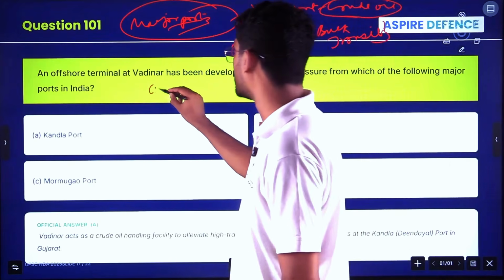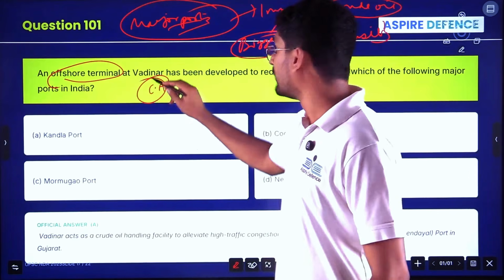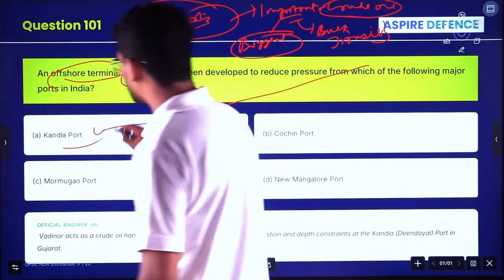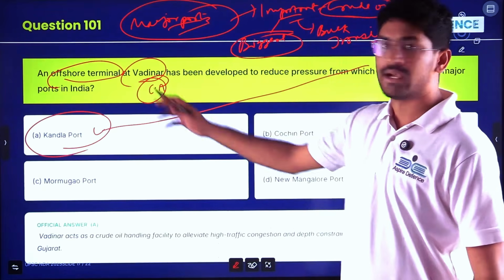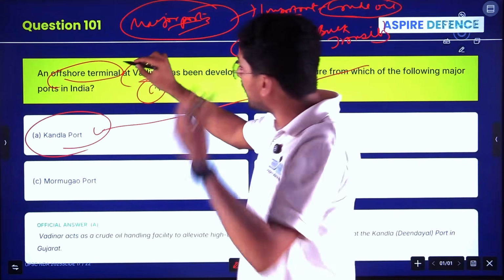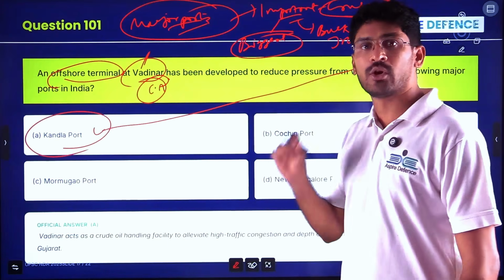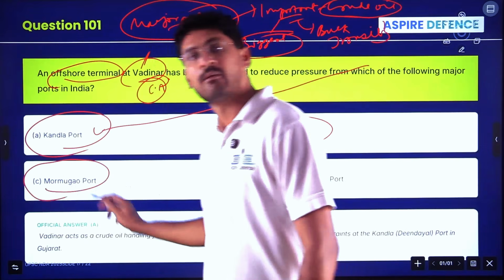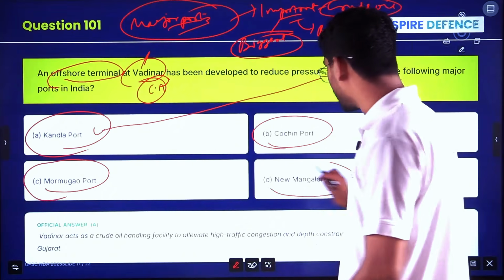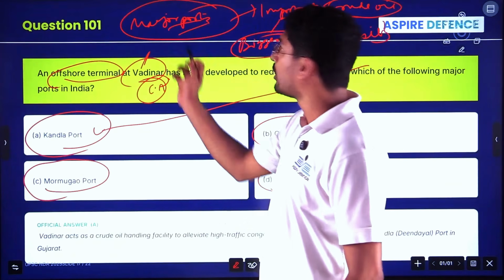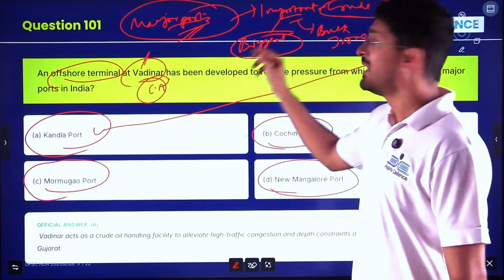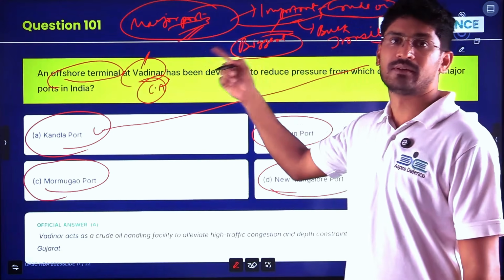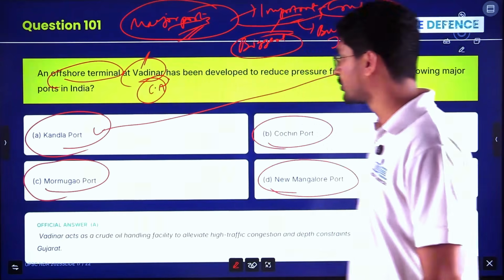Here it was a current affairs question. An offshore terminal at Vadinar has been developed to reduce pressure from which of the following? It is Kandla port. Kandla port is in Gujarat. And to reduce the pressure, it was in the news in last year, 2025. So an offshore port at Vadinar was developed. Now your work is to know about Cochin port, what are its features. Marmugao port, where is it, what are its characteristics and features? New Mangalore port, this also you have to know, and you have to map all the major ports and distinct UPSC news or current affairs news with respect to the major ports. Understood? Let's move on to the next question, children.